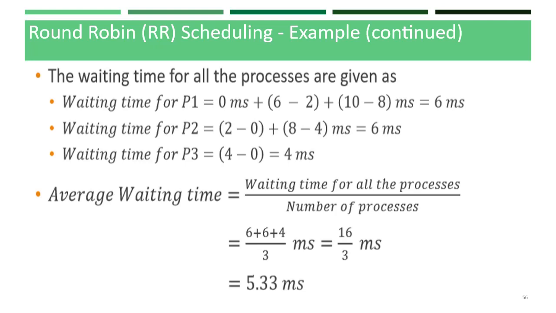So waiting time for P3 is 4 minus 0, that is 4 milliseconds. Here P3 starts executing after completing the first time slice for P1 and P2 and completes its execution in a single time slice. So to calculate the average waiting time, it is the waiting time of all the processes divided by the number of processes. So it is (6 + 6 + 4) divided by 3, that gives you 16 by 3, 5.33 milliseconds.